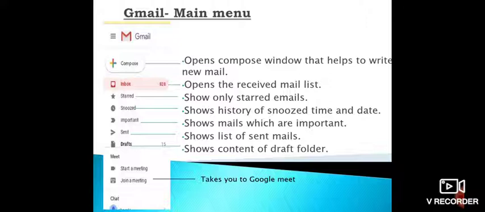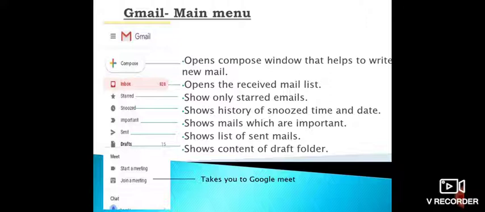Let us go into more detail about the Gmail main menu. In the main menu, you have an option called Compose. So this will open the Compose window that helps you to write a new mail. We'll go into more detail in the next slide.